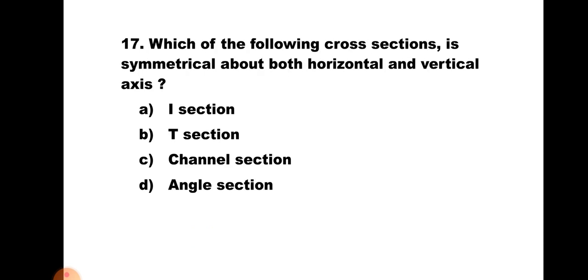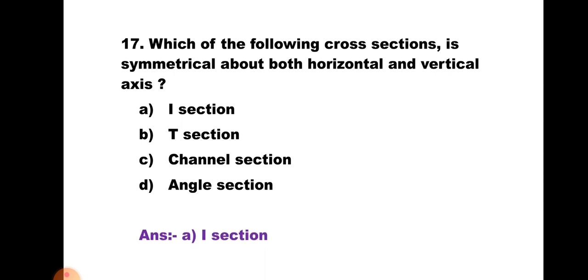Question number 17. Which of the following cross sections is symmetrical about both horizontal and vertical axis? A, I section; B, T section; C, channel section; and D, angle section. Now look here, I section is symmetrical about horizontal and vertical axis, T section is symmetrical about vertical axis only, channel section is symmetrical about horizontal axis only, and angle section is symmetrical about none of the axis. Hence the correct answer of this question is A, I section.